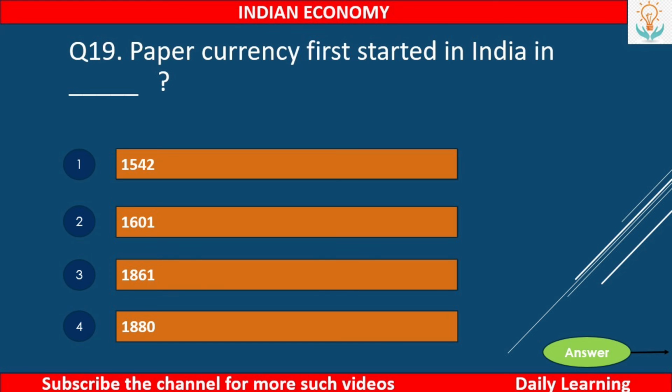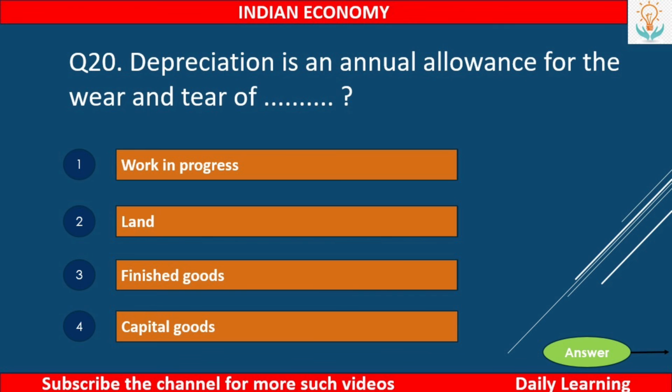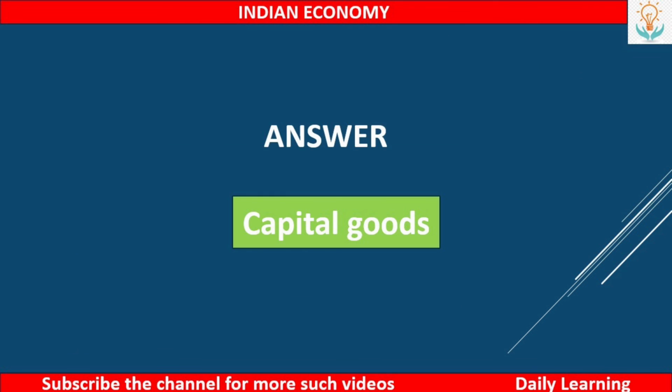Next, paper currency first started in India in dash, first, 1542, second, 1601, third, 1861, or fourth, 1880. So the answer is 1861. Next, depreciation is an annual allowance for the wear and tear of number 1, work in progress, number 2, land, number 3, finished goods, or number 4, capital goods. So the answer is capital goods.